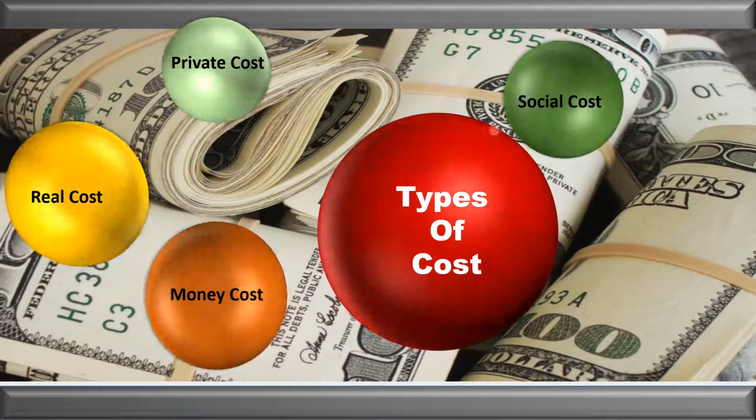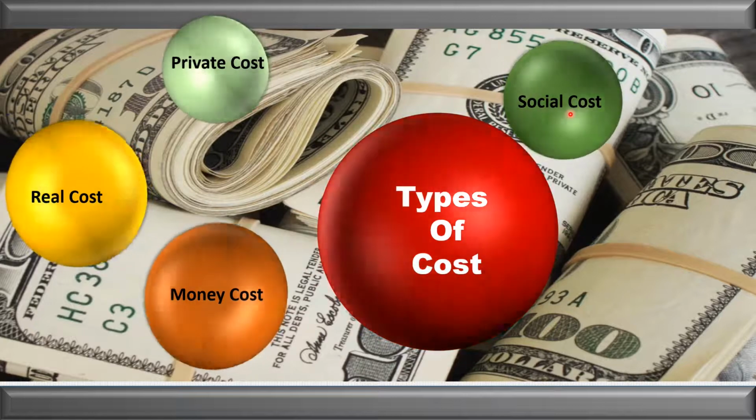Let us discuss the next type, that is social cost. It means the hardship which the society has to bear because of the production is called social cost. Example, pollution. This is the outcome of the production process and every society has to bear the pollution. So the social cost means the hardship which the society has to bear because of production.